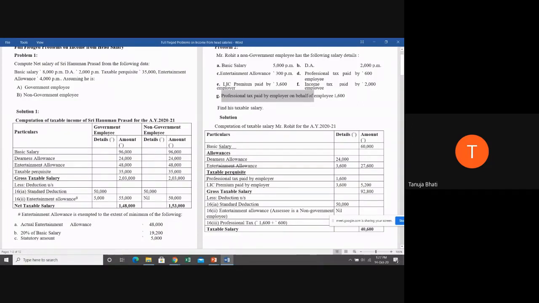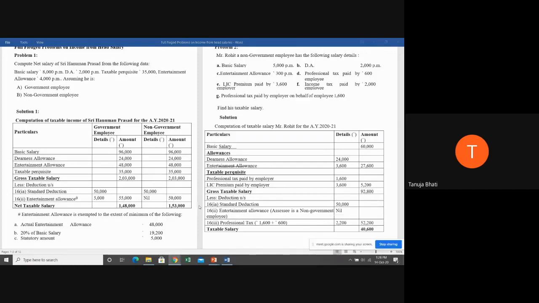So what we did is we have written it here as it is, and we have taken the figures as they are because it is not given per month. It is given in complete. Now, once we total these both, we get the taxable perquisite, which is 5,200. Now, after we add, is any other information given that we can take before calculating gross salary? No, we have covered everything. So therefore, the gross taxable salary is 92,800.